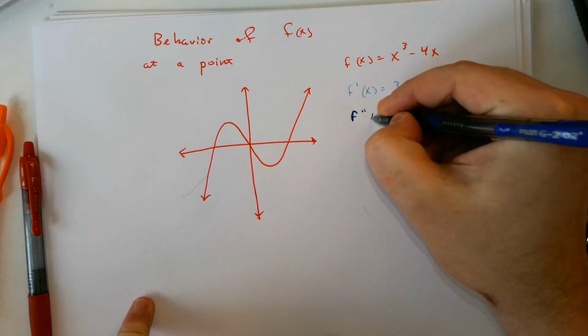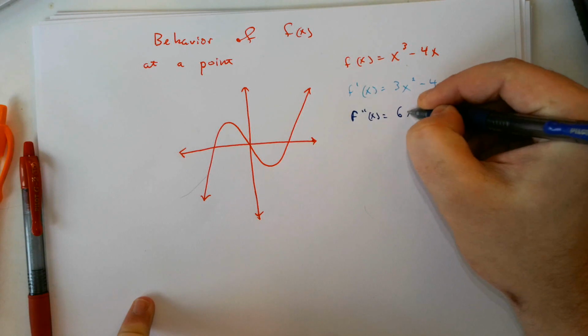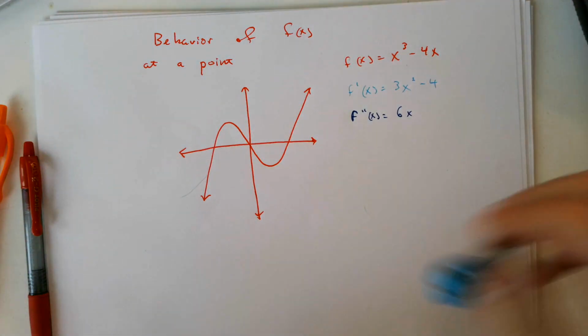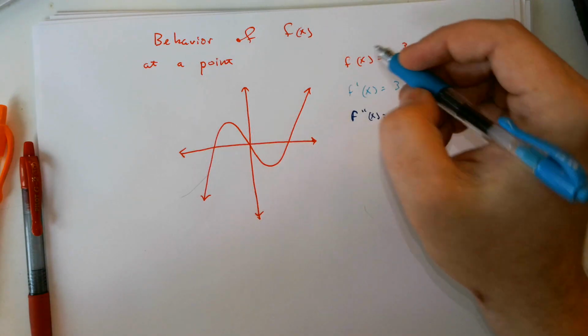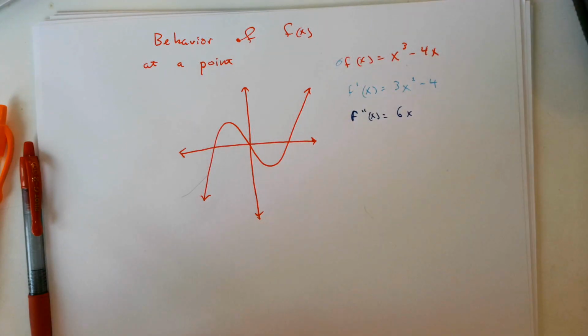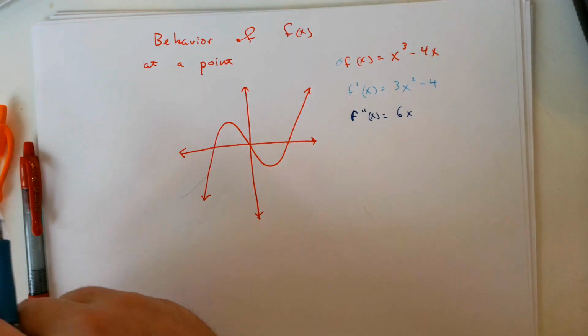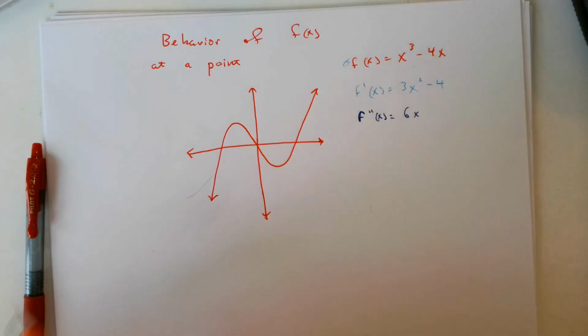F double prime of x equals 6x. All right. We were given this, and we might be asked a question about, is f of x, in this case x cubed minus 4x, increasing or decreasing at a point?